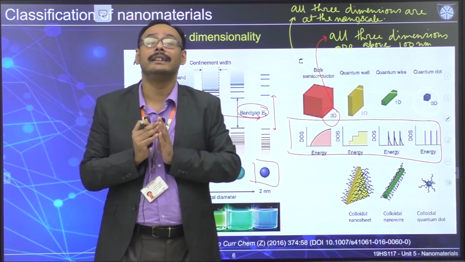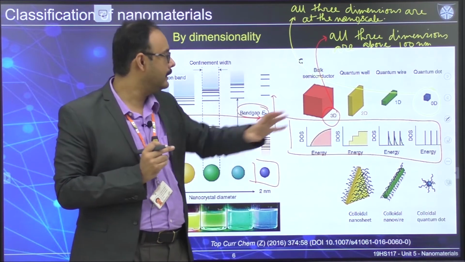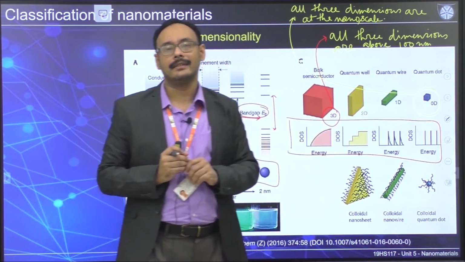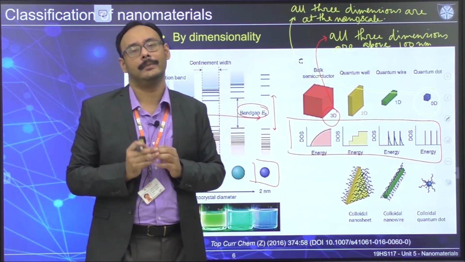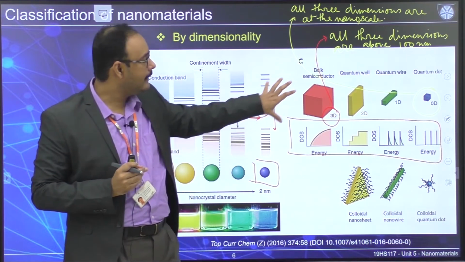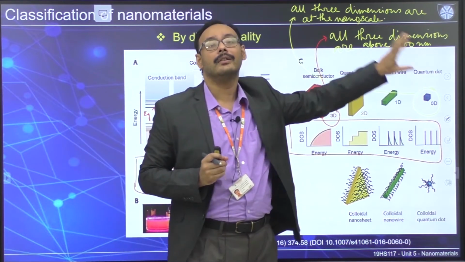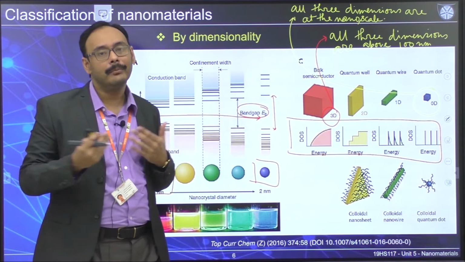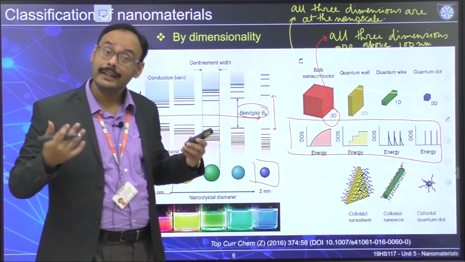That's how you can define a zero-dimensional nanomaterial: your electronic motions are restricted in all the dimensions. So 3D is where nothing is restricted, 0D is where all 3 dimensions are restricted. There has to be some middle points, right? There have to be 2D and 1D.